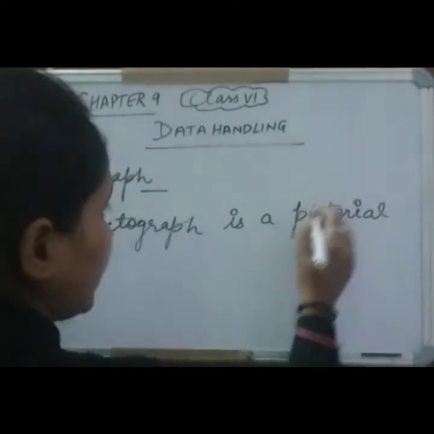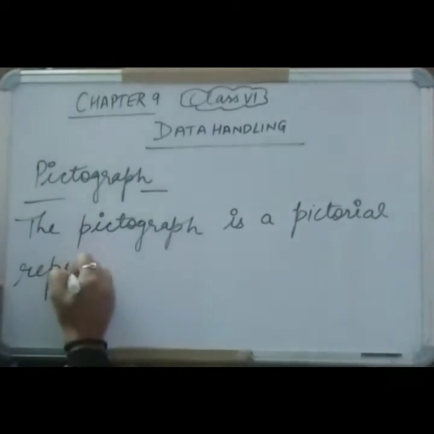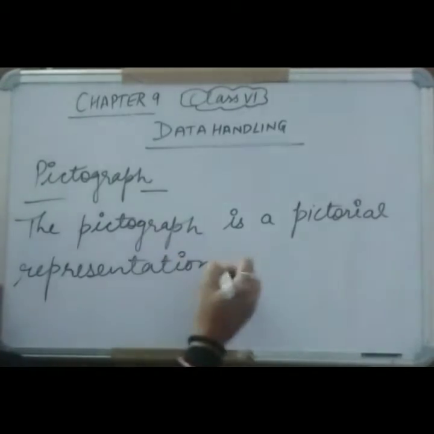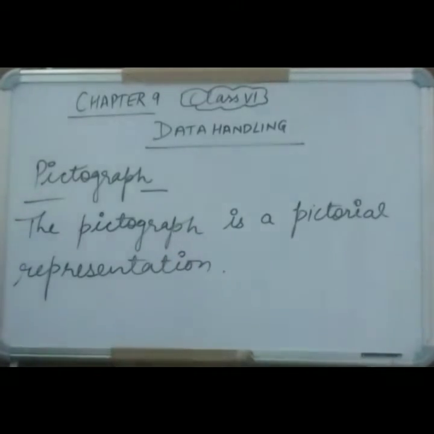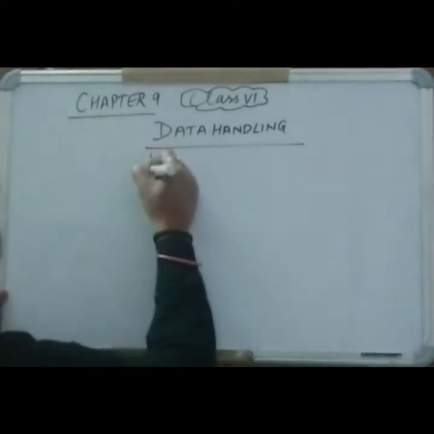Pic means picture. We draw a particular picture for the given data. That is pictograph.